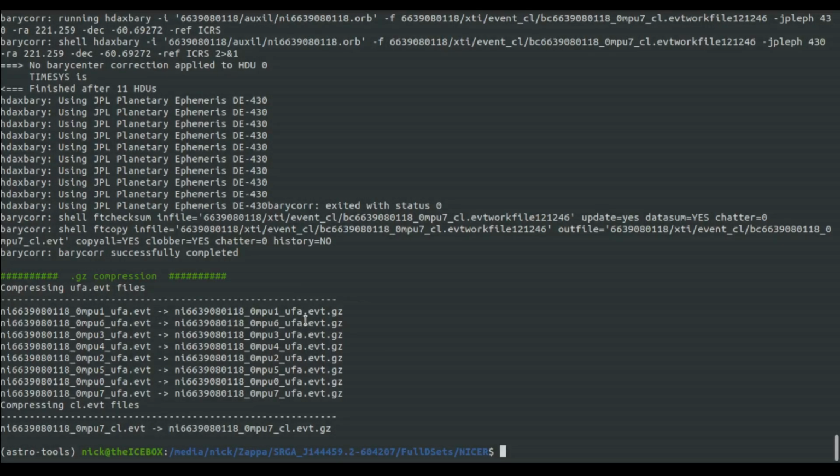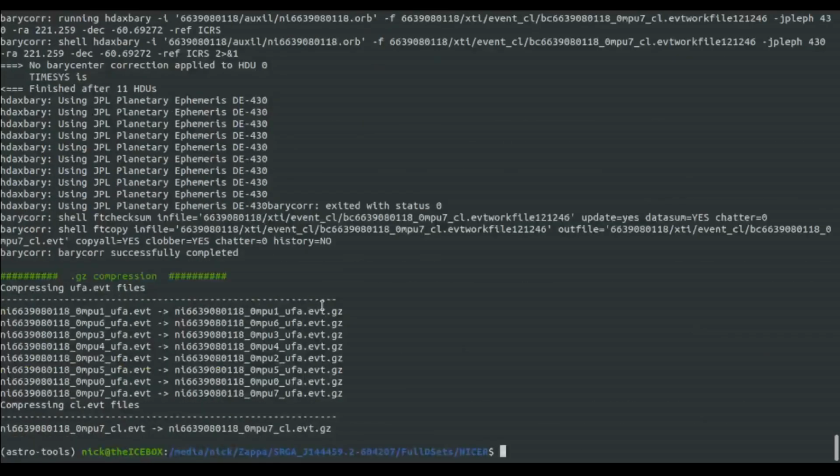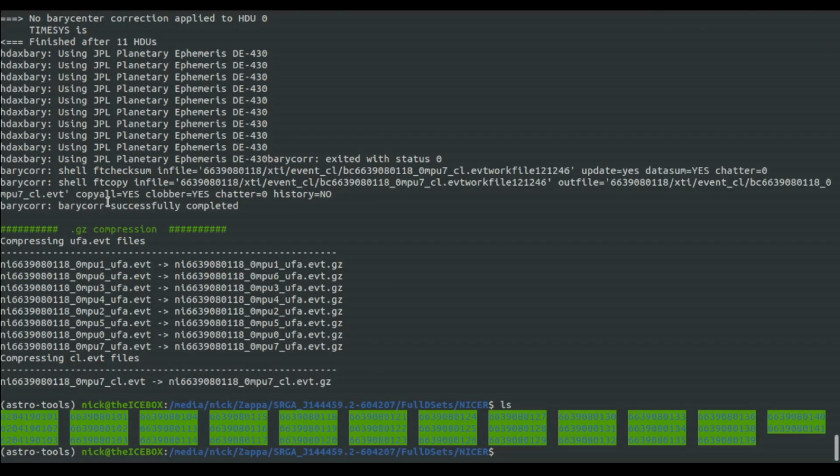Anyways, we have gone ahead and retrieved everything with AutoNicer. We'll just take a look right here. I did manually go out and I purged a couple of these different OBS IDs that were at 0 exposure, just because it didn't really serve much of any purpose for me. So that is pretty much the entire first stage. That's just gathering all of the NiCR data and preparing it. Again, I did that with HEASARC version 6.33, but now we're going to move on to actually kicking off the mining of this data now that we've collected all the material that we need.